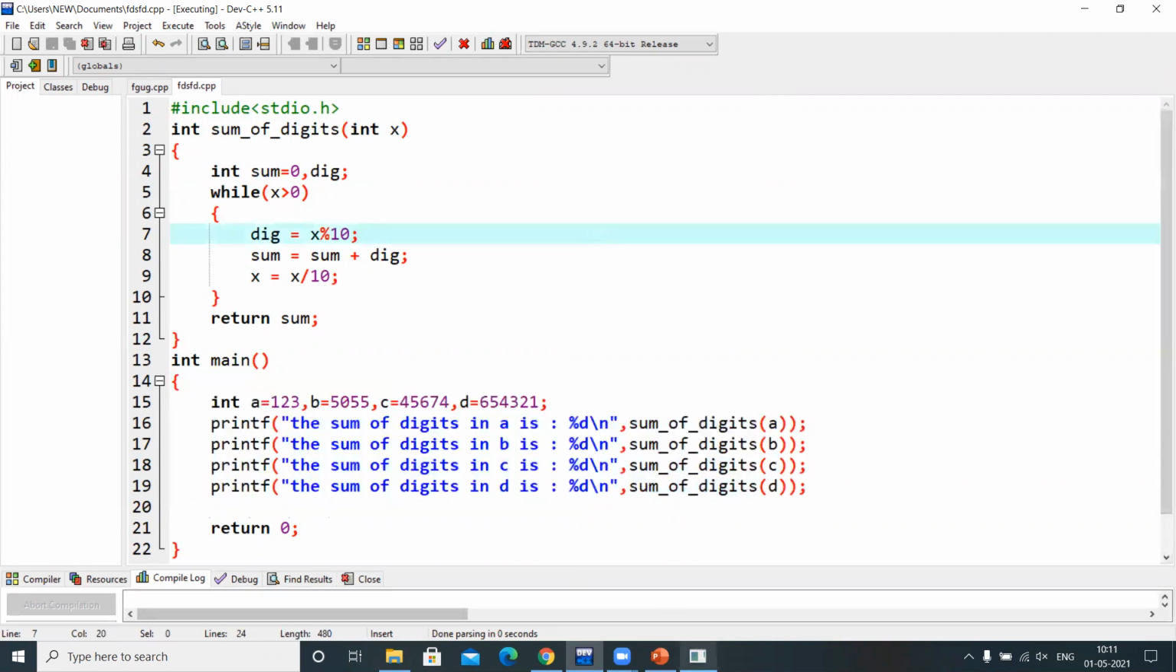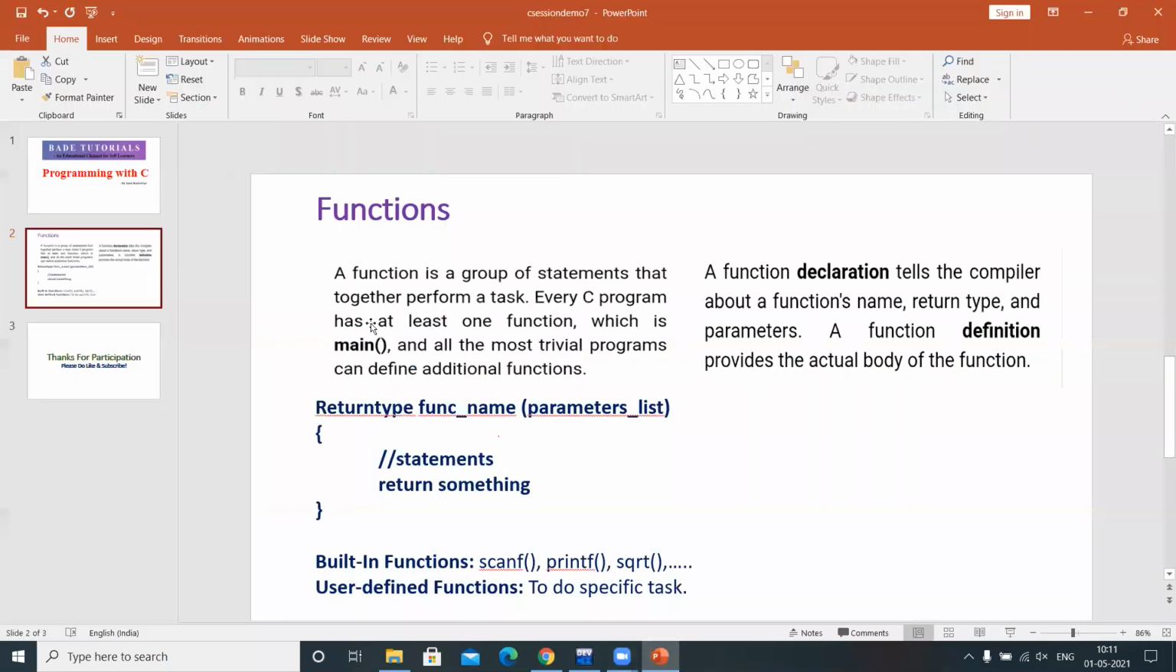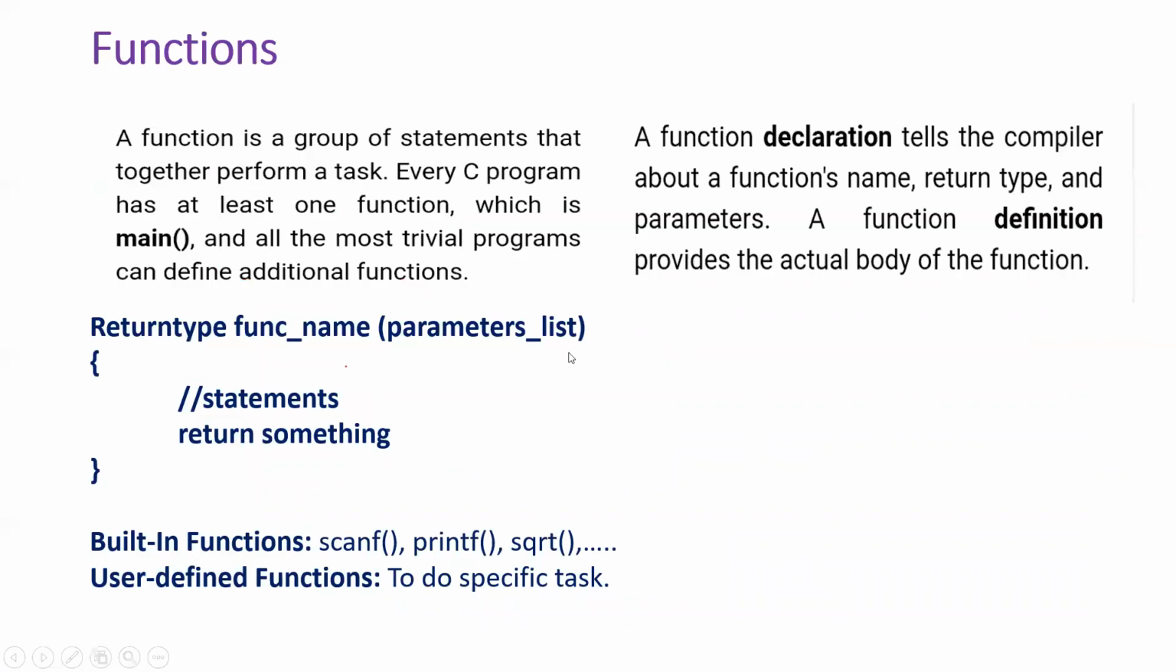Now observe here the results, the sum of the digits. In this way, you can write anything as a function, and you can call it and get the results.